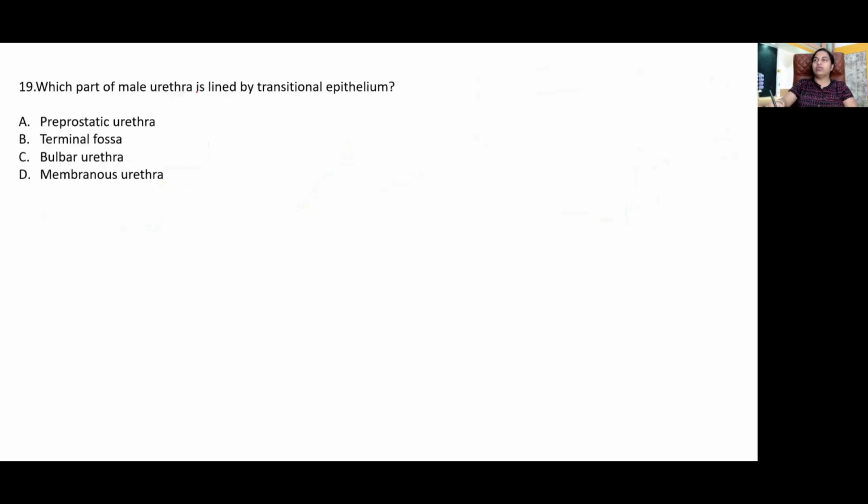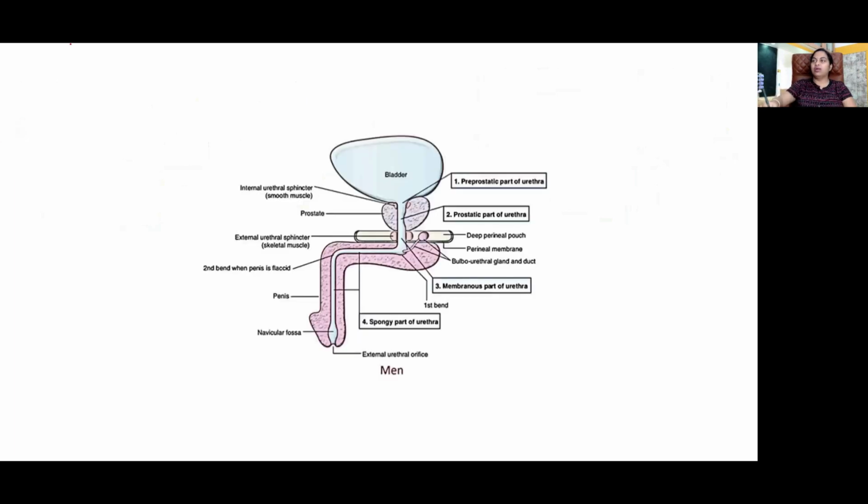Which part of male urethra is lined by transitional epithelium? Of the options mentioned here, yes. So what are the parts of male urethra? We call it the anterior urethra and posterior urethra, right?